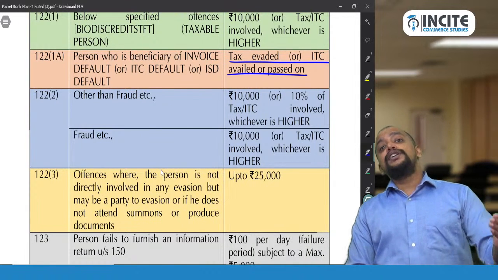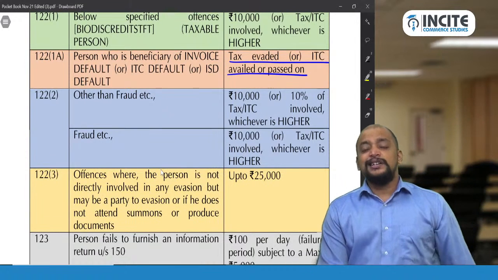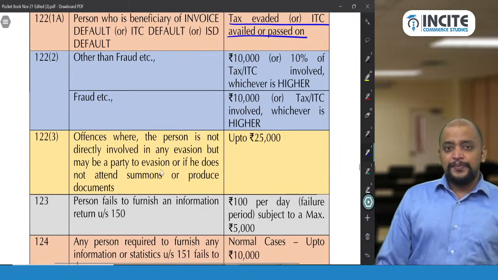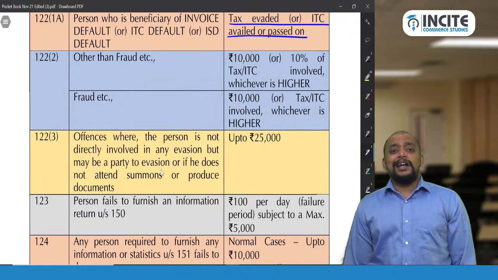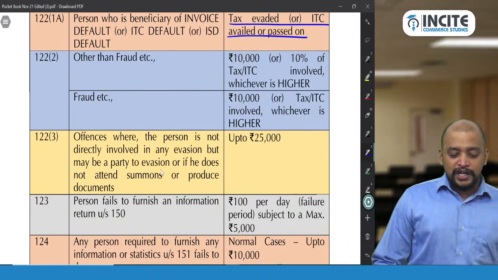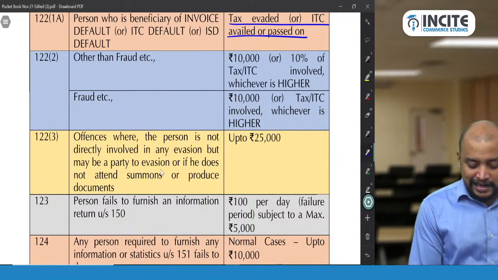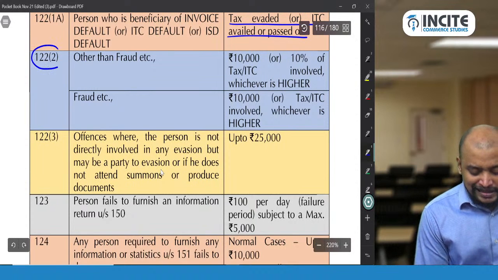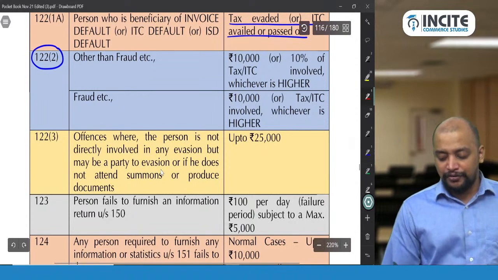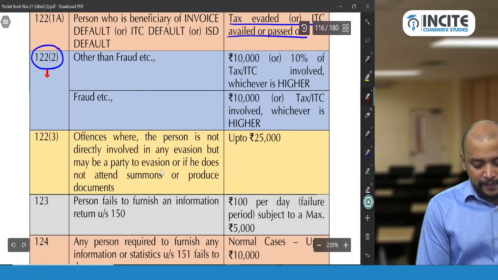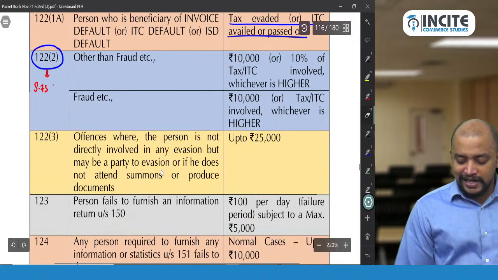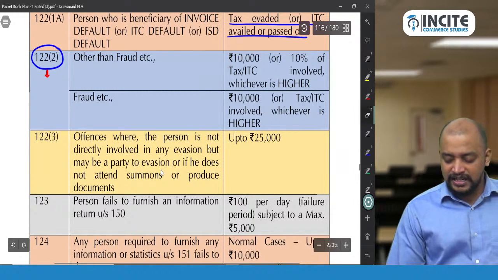Whereas 122 subsection 2 is on a registered person in case of fraud and other than fraud. This 122 subsection 2 penalty is connected with sections 73 and 74, that is, recovery under sections 73 and 74.